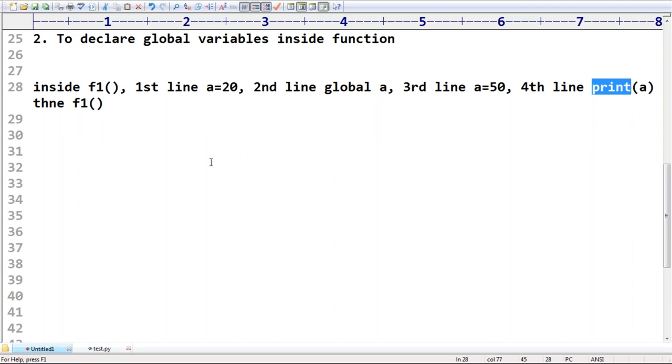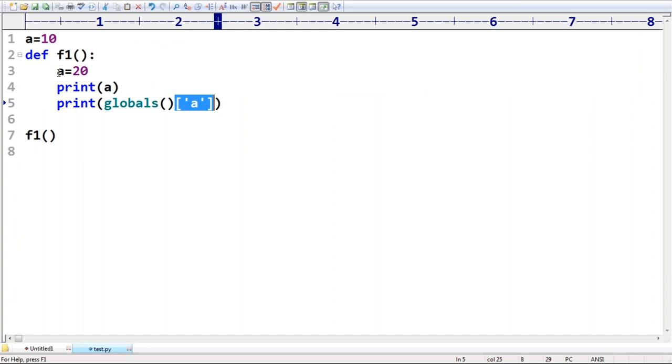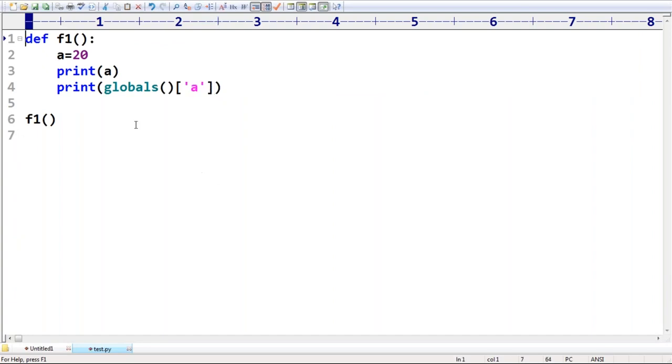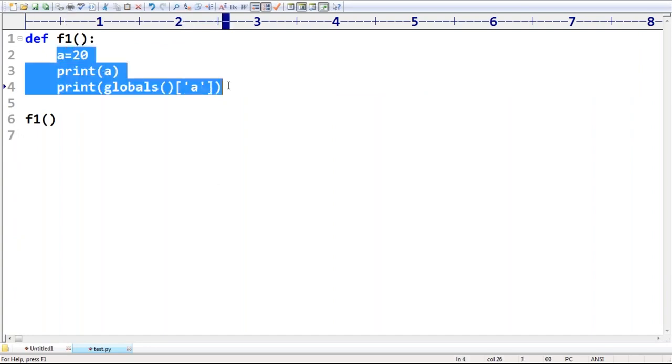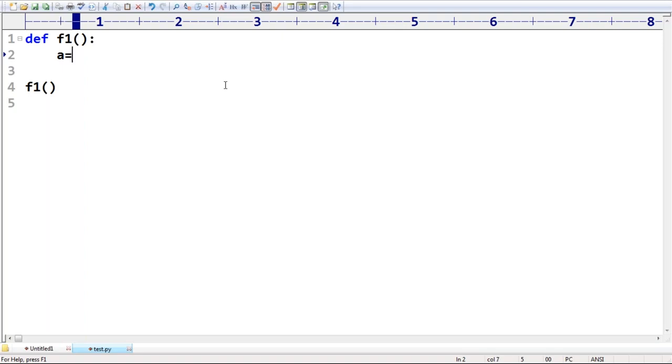Good doubt. Here see this one. Here I'm taking A is equal to 10. Next, here global A I'm taking. Next, A is equal to 50 I'm taking.